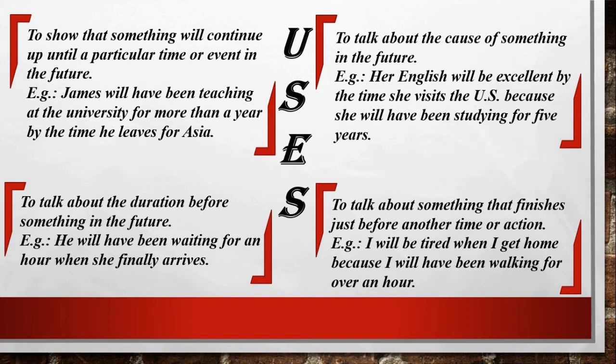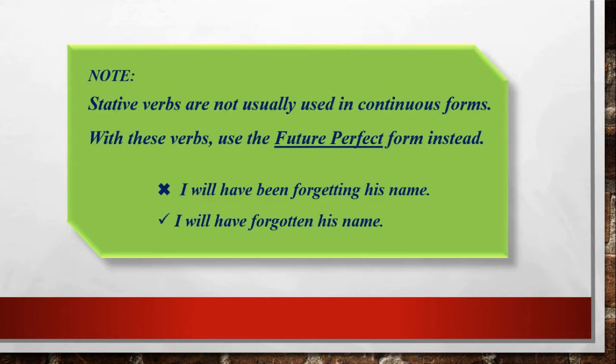Remember one more thing. Stative verbs are usually not used in continuous forms or progressive forms. With these verbs, we have to use the future perfect form. For example, we won't use I will have been forgetting his name.